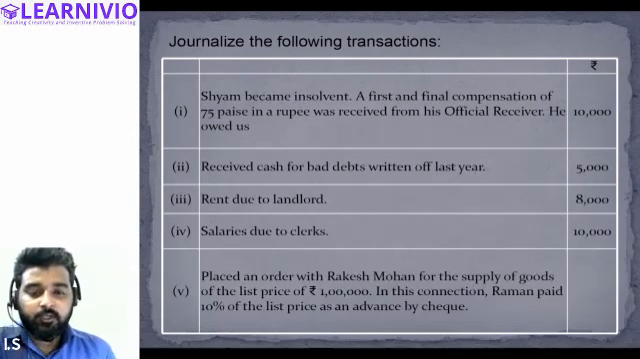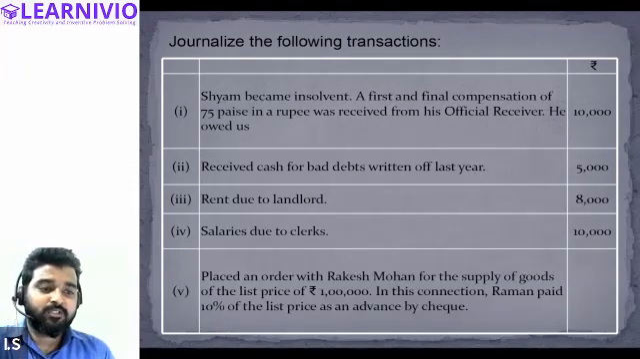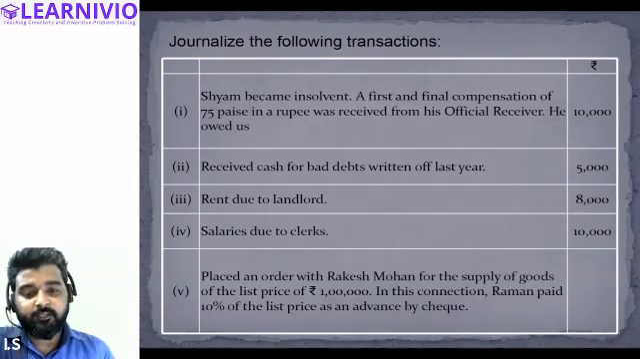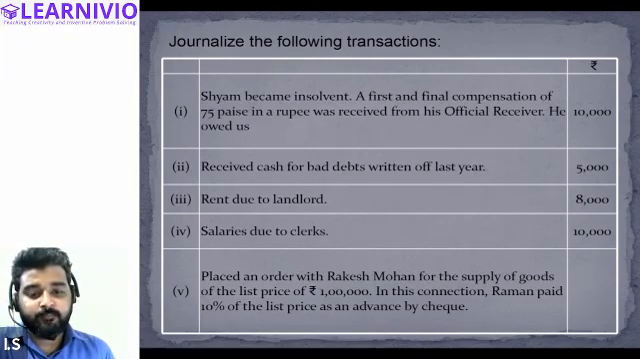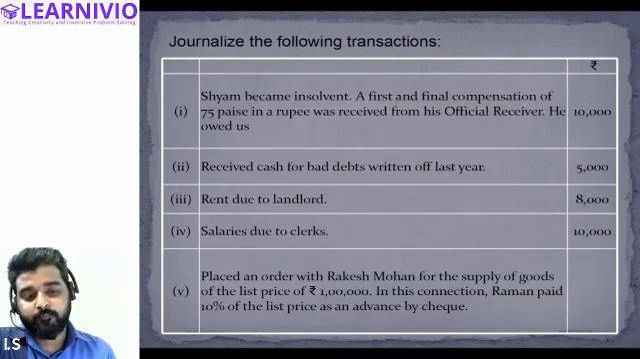I'll be helping you. In the third transaction, rent due to landlord. Rent due is basically outstanding. It is a kind of liability. In the fourth, salary due to clerks. In this case as well, we have outstanding salary. In the fifth transaction, place an order with Rakesh Mohan for the supply of goods of list price 1 lakh, and in this connection, Raman paid 10% of the list price as an advance by cheque.